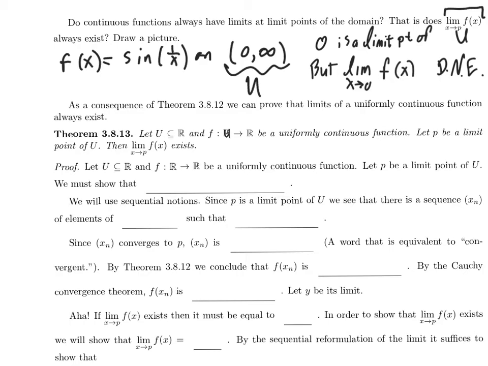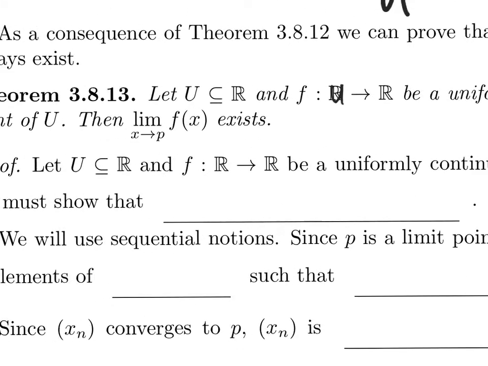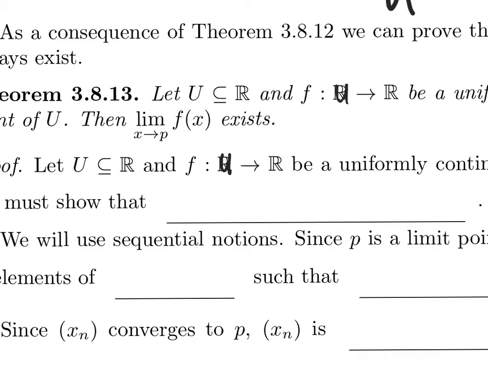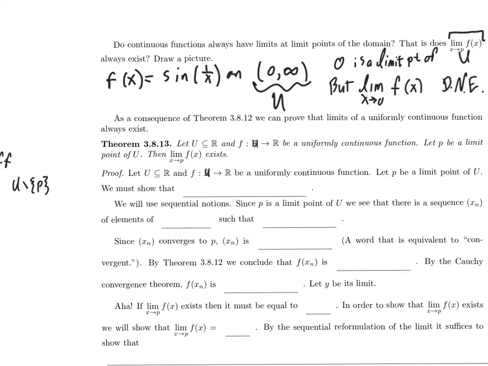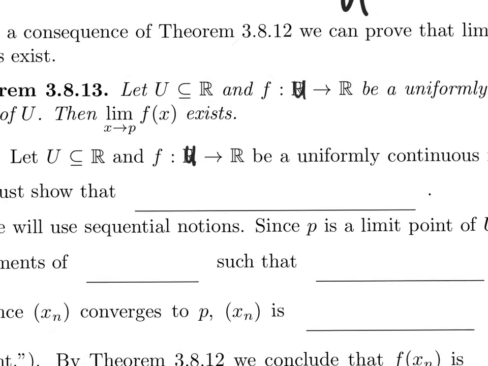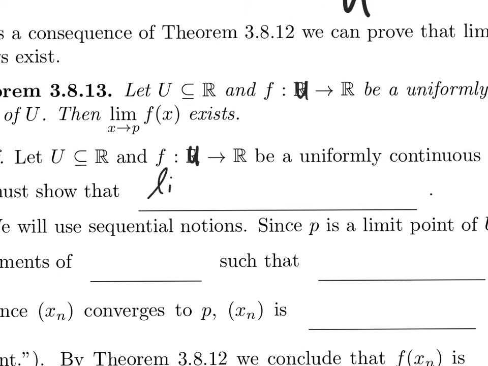So let's do this. Let's get the setup. Let's let u be a subset of R. Let f from u to R be a uniformly continuous function. Let p be a limit point of u. We need to show that the limit as x approaches p of f of x exists.